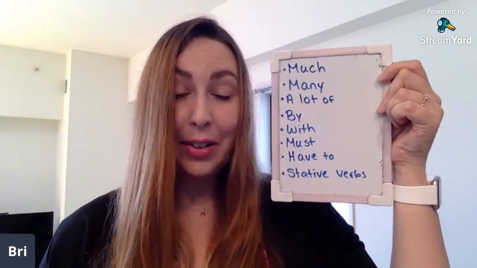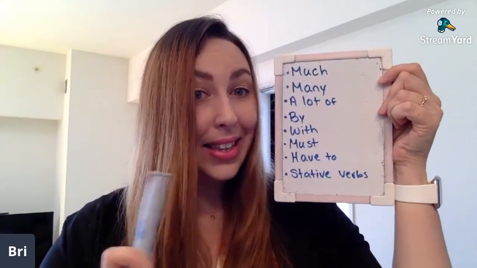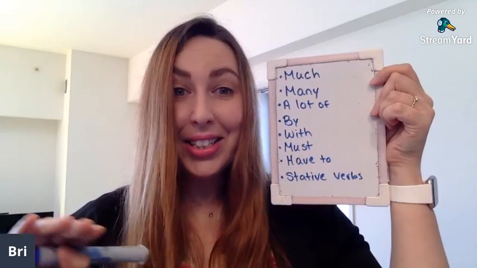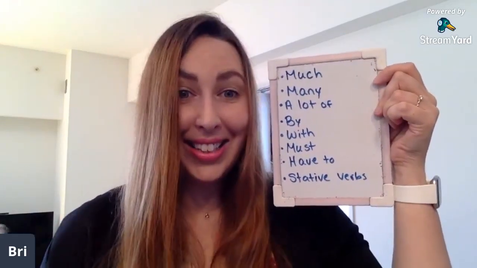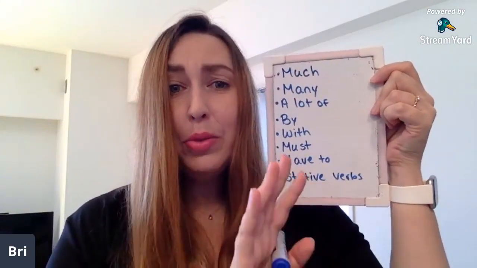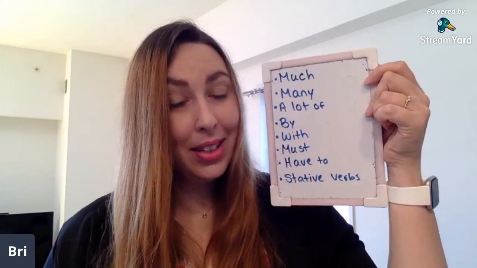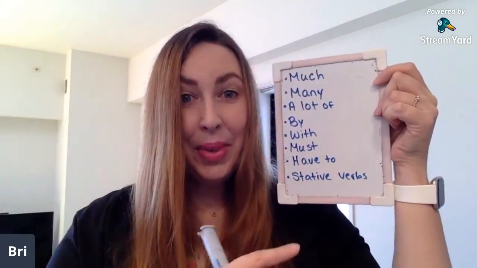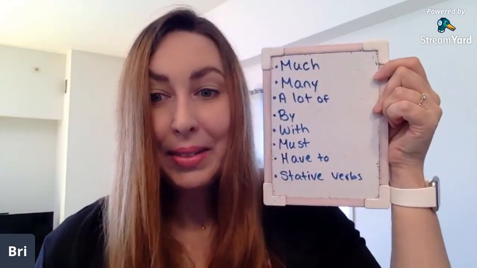If I say you mustn't eat that, it means you are required not to eat that. It is a rule or a law, or you cannot eat it. However, if I say you don't have to eat it, that means you have a choice. You can eat it or you don't have to eat it. So remember, the negative has a different meaning.